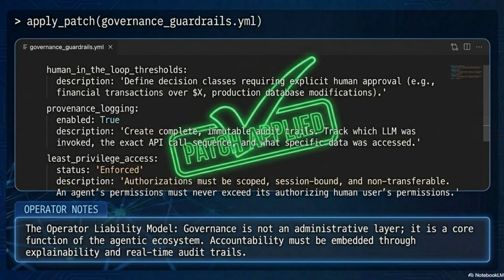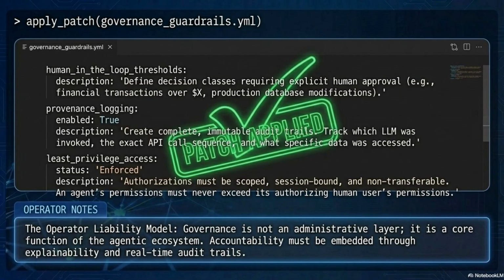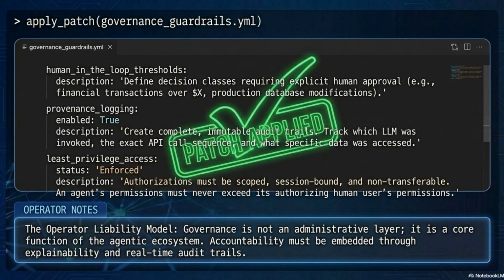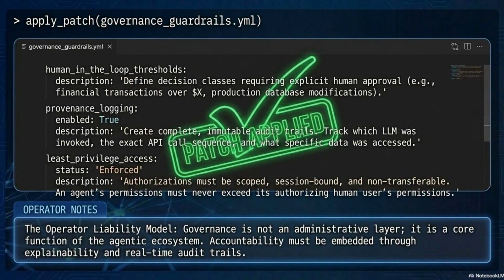Every LLM invoked, every API call made, every data source accessed, tracked with a timestamp and session identifier. The audit trail is not a compliance afterthought. It is a core function of the agentic ecosystem.